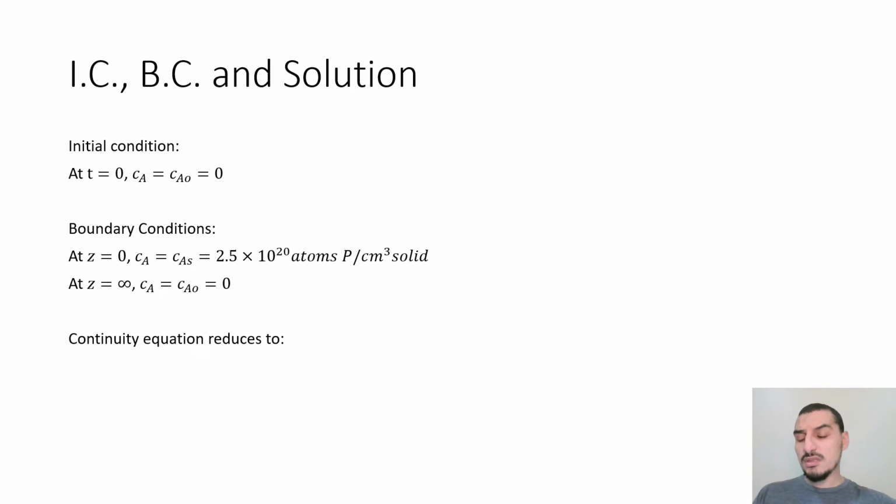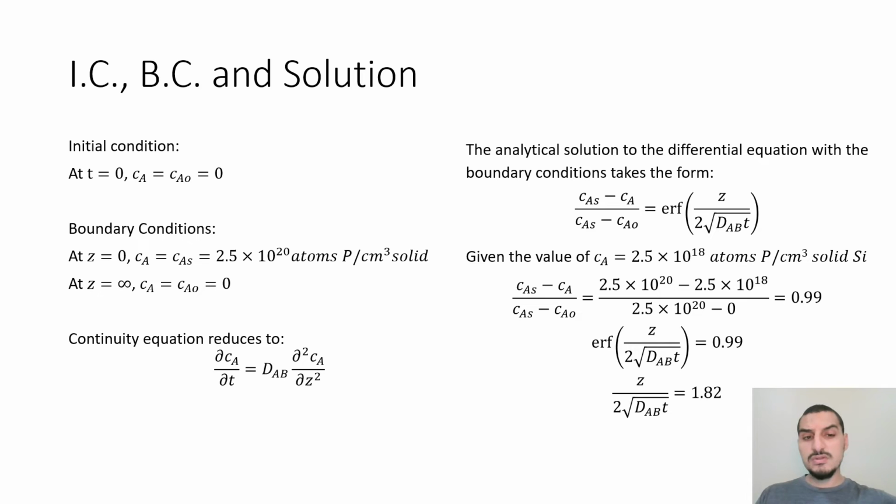And based on the given assumptions that we have, the continuity equation reduces to this shape. Having this differential equation with these boundary conditions and initial conditions, it's the same case as before. We have two equal constant conditions, one initial condition and the boundary condition at z equals infinity, and we have another constant value of the boundary condition at z equals 0.